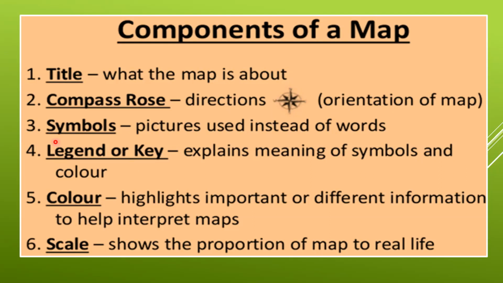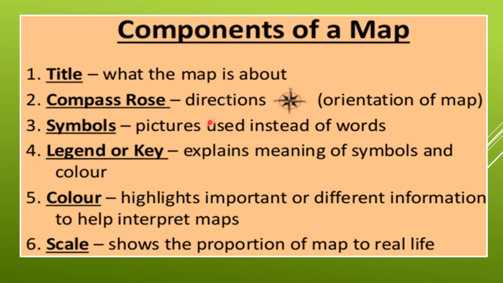Symbols. Now we have to make sure what symbols are. Pictures used instead of words. Instead of writing large words, we use pictures so that it will be easily understood by everyone. Okay, the fourth point is legend or key. It explains the meaning of symbols and color.